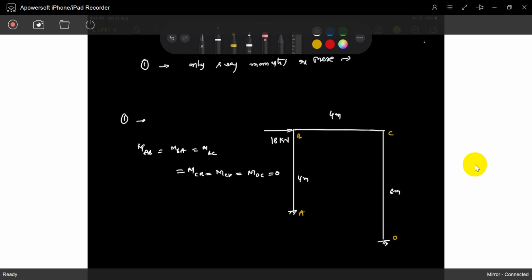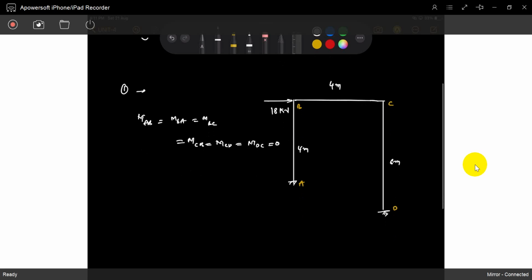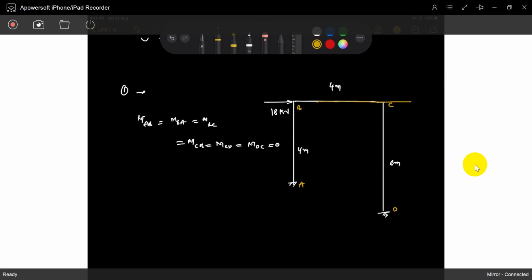Okay, so how does sway occur? You already know it. Sway will occur like it will go like this. Otherwise, if you see, it will be considered like this.